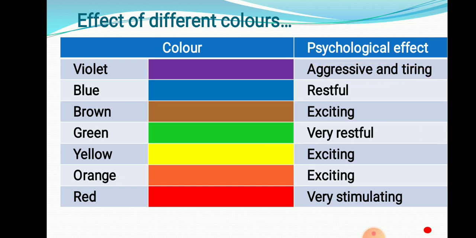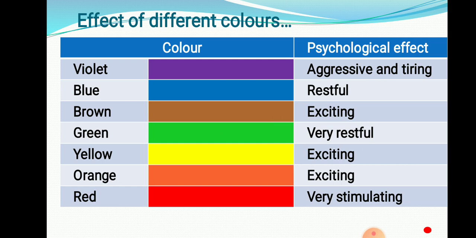Violet, aggressiveness. Blue, restful. Brown, exciting. Green, very restful. Yellow, exciting. Orange, also very exciting. And red, very stimulating. So in a signal, red is used if any action should stop. But if an action can be carried out, that is restful, very restful. You can do it, no problem. So there is a green signal, so we carry on.